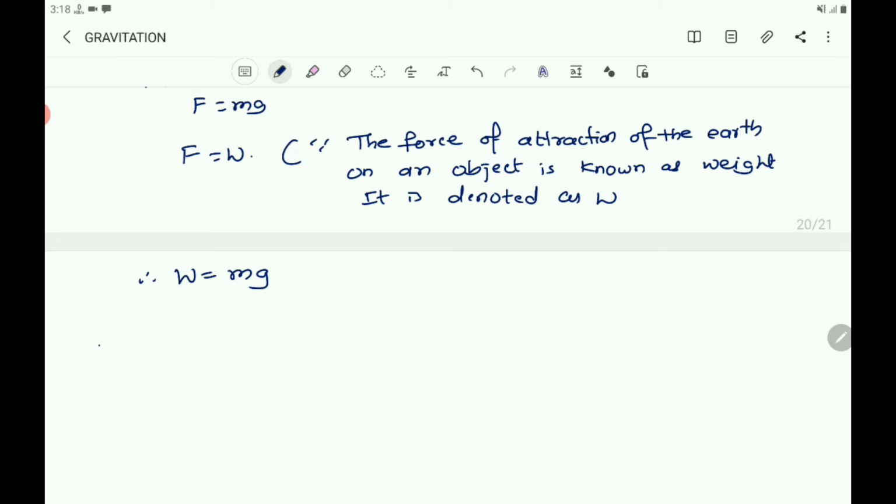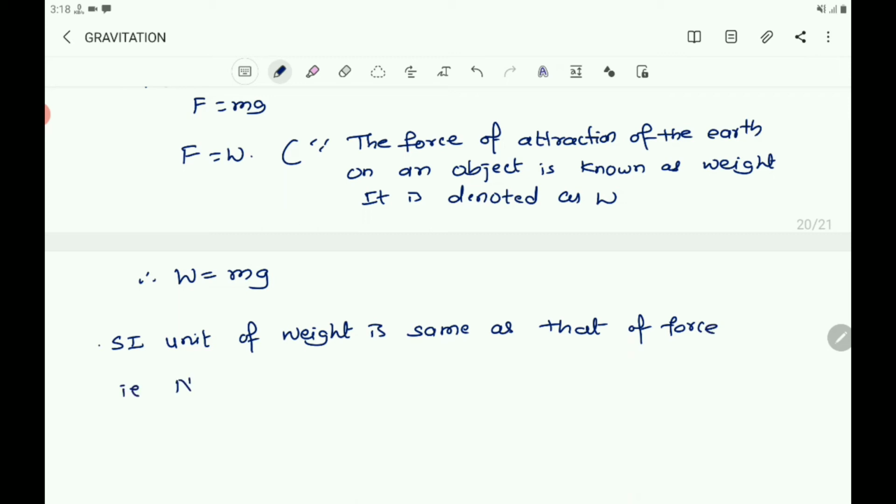The SI unit of weight is the same as that of force, that is Newton. What is the symbol of Newton? N.